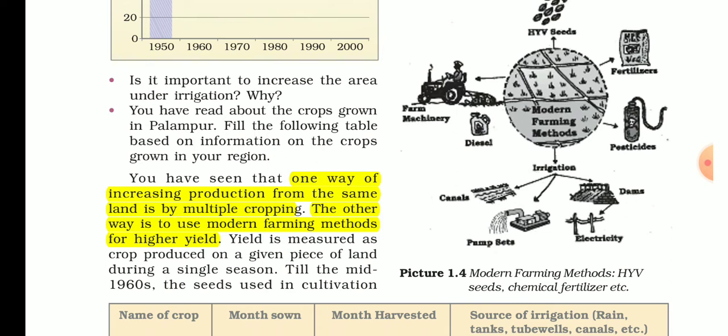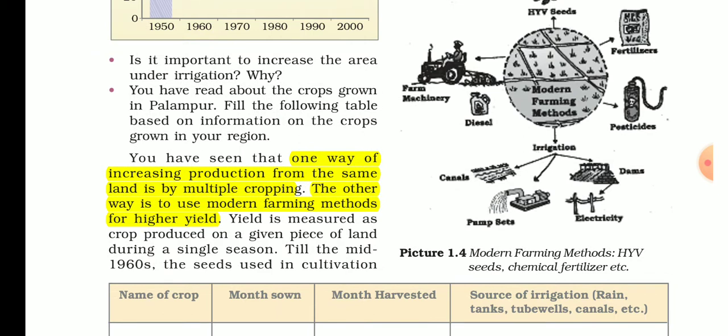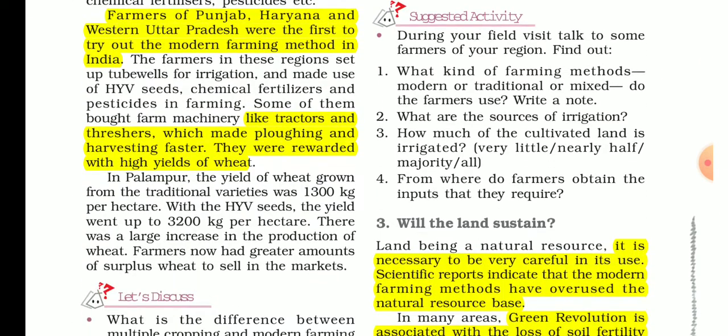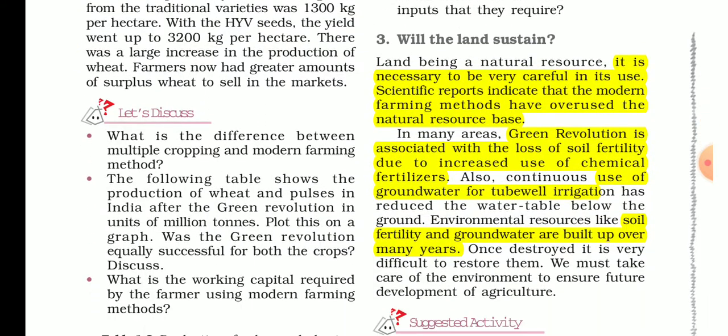In that, we saw high yield seeds, chemical fertilizers, pesticides, and irrigation methods like motor pumps, dams, and electricity, and how electricity is used to increase the production of crops. We also saw farm machinery like tractors, which large farmers use to increase production. So today we will discuss how the land is sustained.